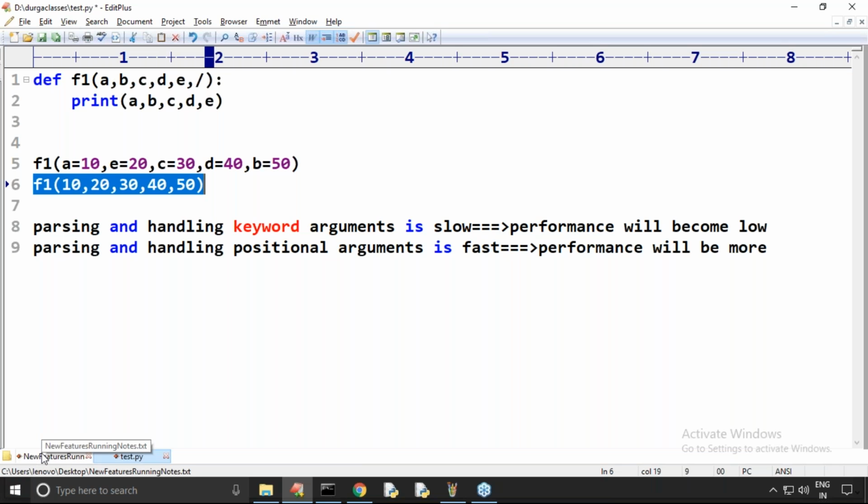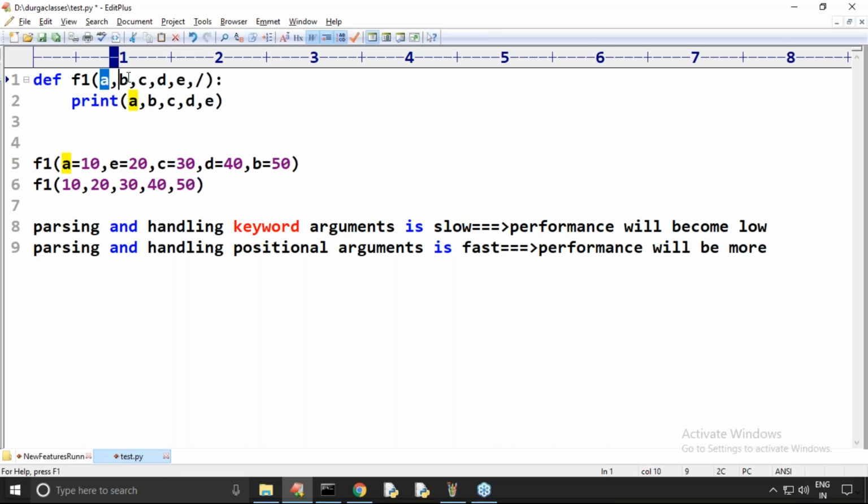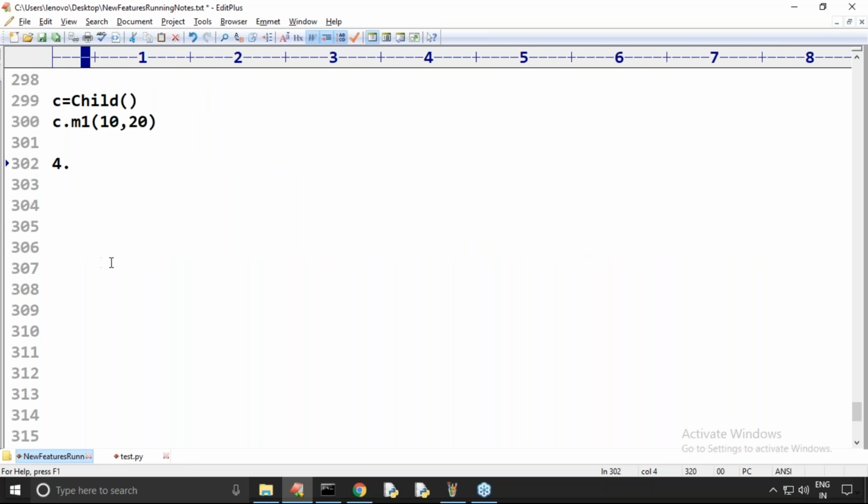Feeling comfortable? Are you feeling comfortable? If you feel the parameter names are not that meaningful or important, you can happily pass values. Why do you have to highlight these names? If I call without passing keywords, just passing the values as positional only arguments, the biggest advantage is that performance is improved by default. Can I go for one more advantage? This is the last one, don't worry.